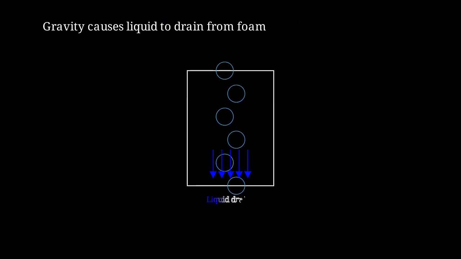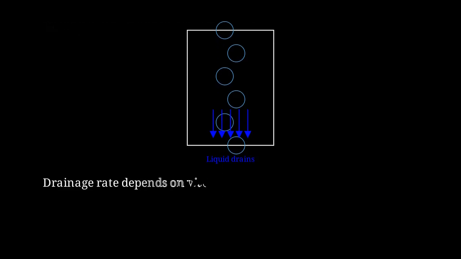Even with protein stabilization, foam is not perfectly stable. Let's discuss foam drainage. Gravity causes the liquid phase to drain downward through the foam structure. This is called syneresis or foam drainage. As liquid drains, the films between bubbles become thinner. Eventually, they may become unstable and rupture. The drainage rate depends on the viscosity of the liquid phase and the bubble size distribution. Smaller bubbles drain more slowly.